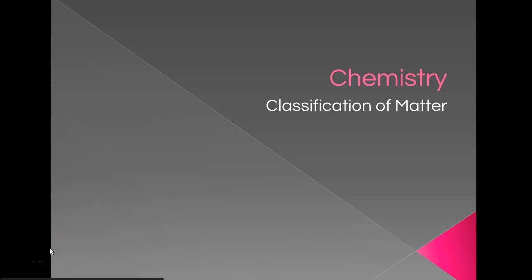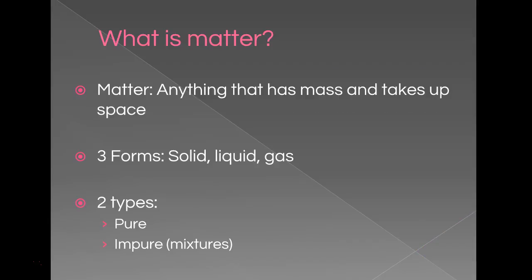All right, today we're going to talk about classification of matter. What is matter and the different types of matter. Okay, so what is matter? Matter is really just anything that has mass and takes up space. So we're going to go through the three forms of matter: solid, liquid, and gas, which you probably have gone through from junior high or even elementary school. And then two types: pure and impure substances, also known as mixtures.